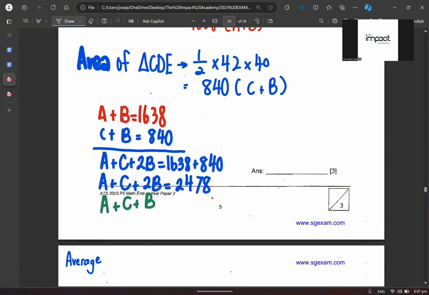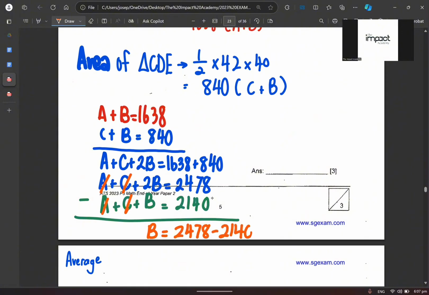How much is it? 2140, right? Correct? And I just want B, right? So my A cancels A, C cancels C. 2B minus B becomes B. Yay! I got my answer for B. Am I making sense? All right. So when you subtract 2140 from 2478, you get 338. And therefore, this is your answer for this question.